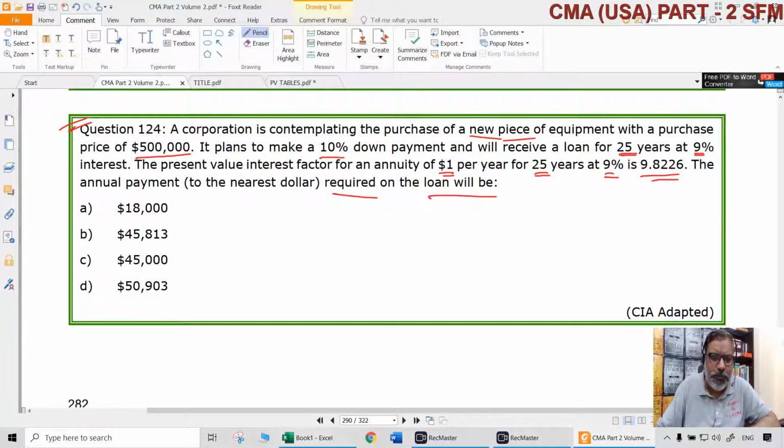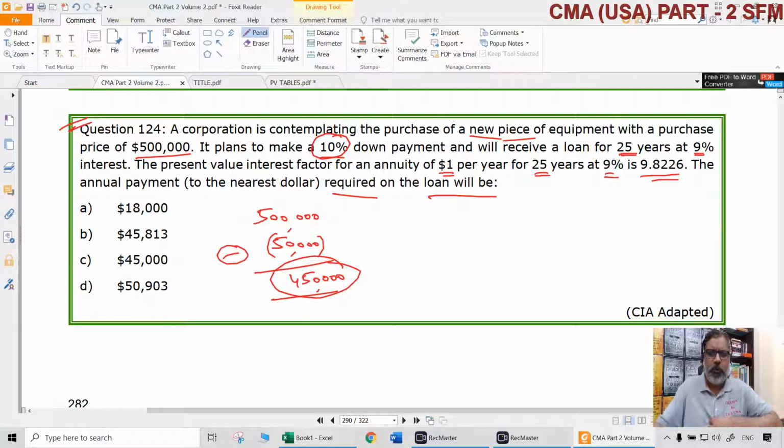That will be, so simple logic. $500,000 is the original price of the equipment. With a 10% down payment, you are making a $50,000 down payment. So that is not going to happen in future. That is happening now. So what is happening in future? How much you have to repay? You have to repay the $450,000 principal amount divided by whatever is 9.8226. You will get the installment amount.